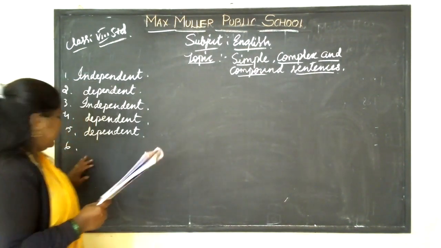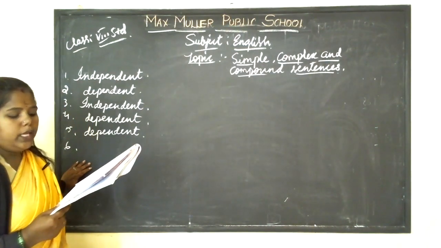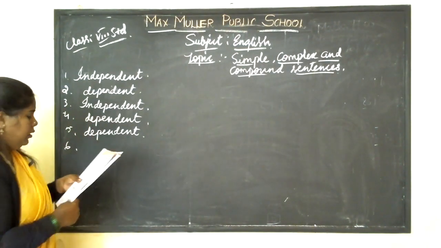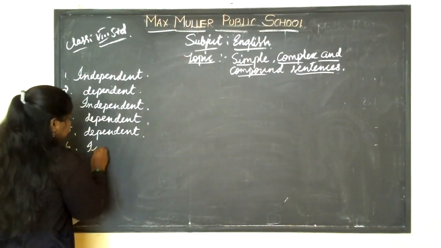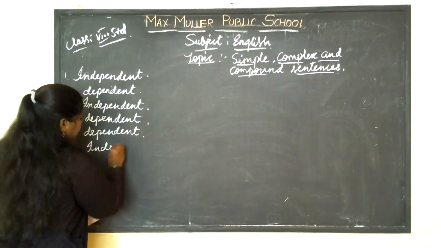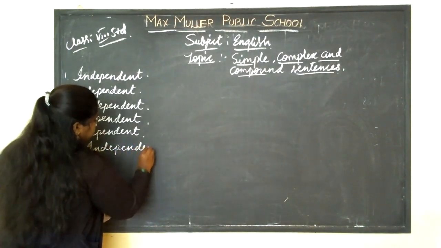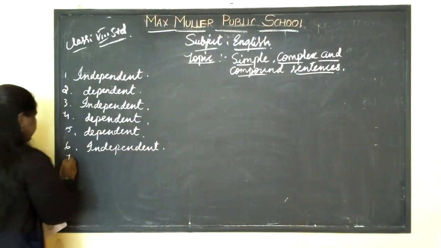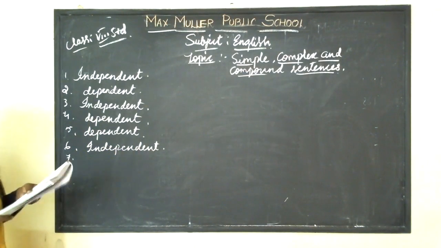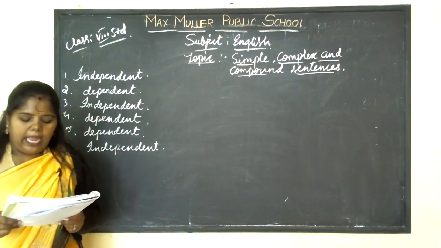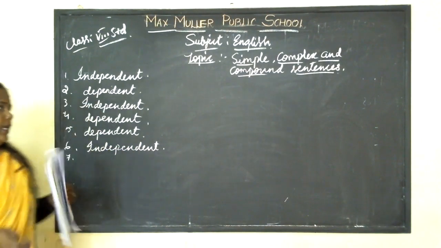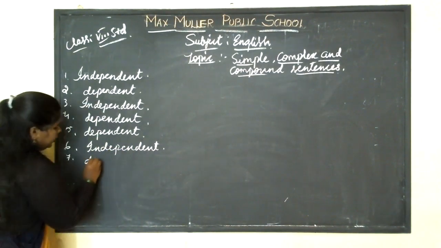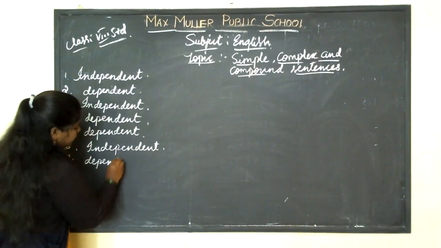The sixth one is "They rode their bicycles." That is an independent sentence. The next, seventh one, "After they had lunch," that is dependent.